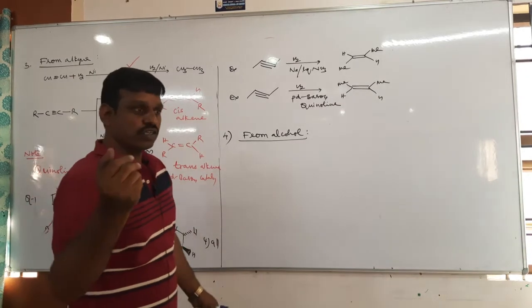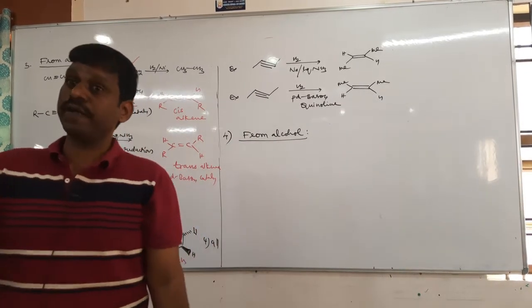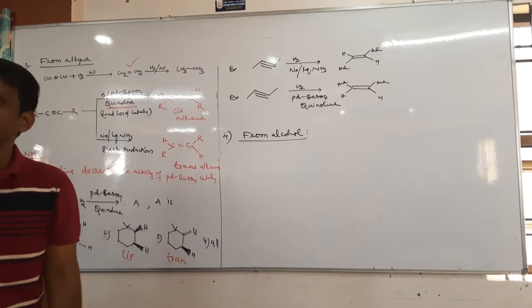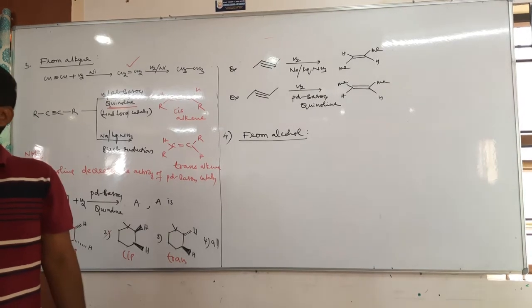Alcohol is heated with concentrated sulfuric acid at 170 degrees Celsius to form alkenes. It is a dehydration.